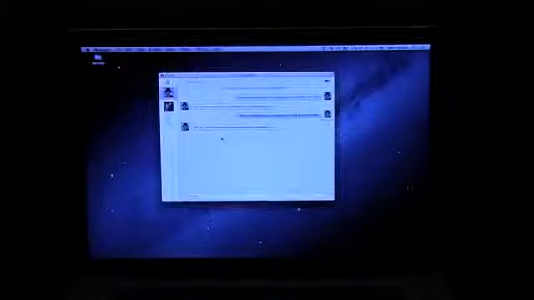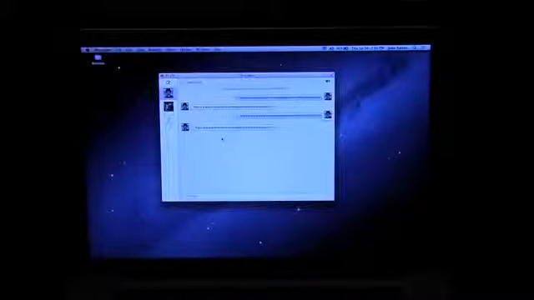I will say that using iMessage on my iPhone and then coming back to my laptop has caused a bit of a problem. I used my phone all day with iMessage, and I came back and turned on my computer, and all of the texts that I sent with my phone came in as unread messages on my computer. I had like 63 unread messages, so I had to turn off notifications on my computer while that sorted itself out. But there are going to be some bugs, and Apple's going to work those out.